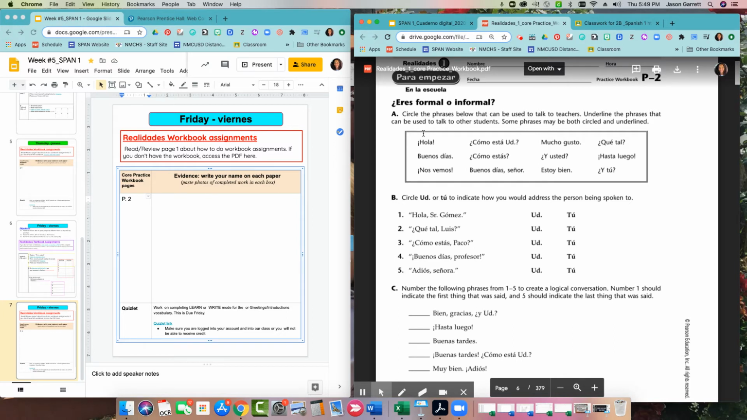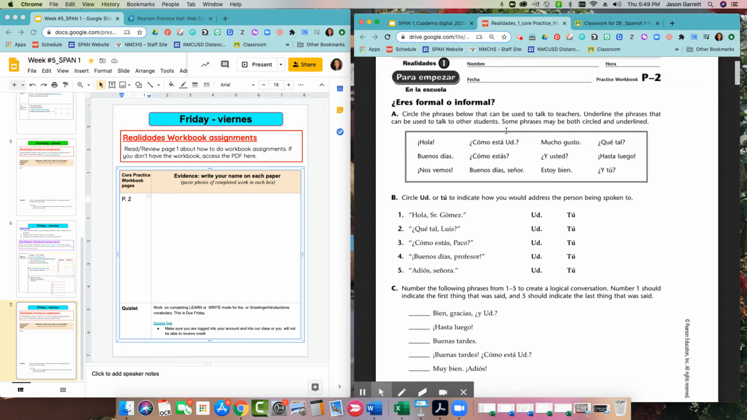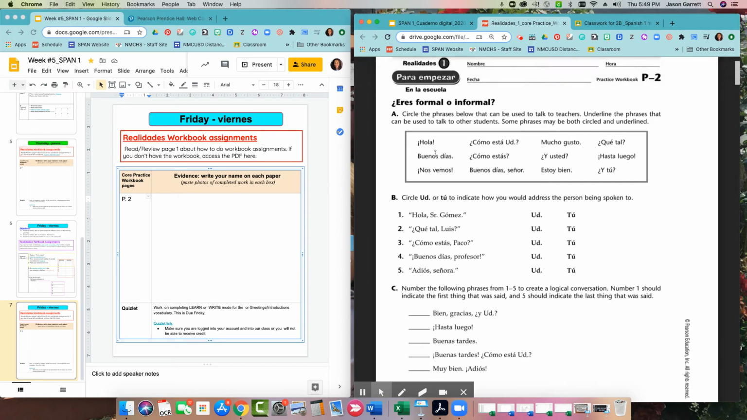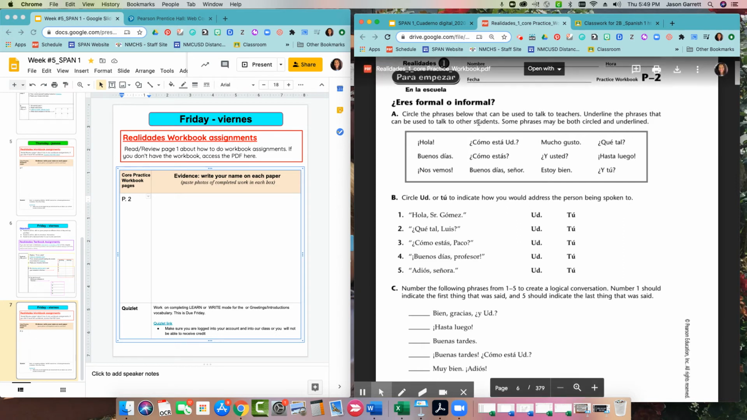Underline the phrases that can be used to talk to other students. Other students would be tú because they're your peers. Then it says circle the phrases that can be used to talk to teachers, which is formal, usted. Now, some phrases may be both circled and underlined. So if you are doing it on a separate sheet of paper, you are copying these down on your paper and then circling or underlining.